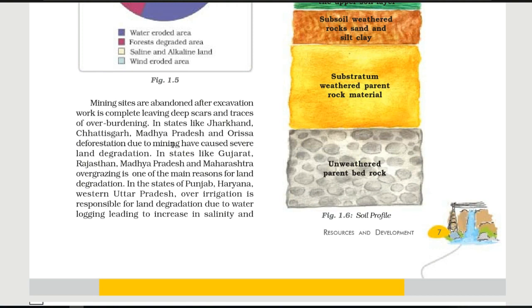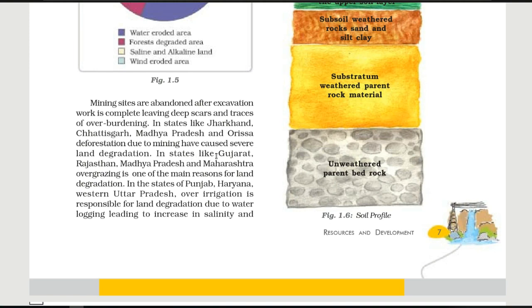In states like Jharkhand, Chhattisgarh, Madhya Pradesh and Odisha, deforestation due to mining has caused considerable land degradation. These places contain a lot of mineral resources, so due to mining they become great mining sites, and after mining, due to deforestation and mining, the land of these places is also going to be degraded. It's going to be waste day by day. The quality of the land is going to be degraded.